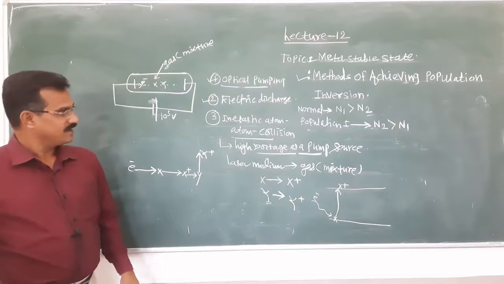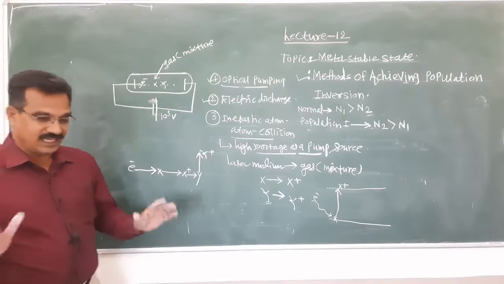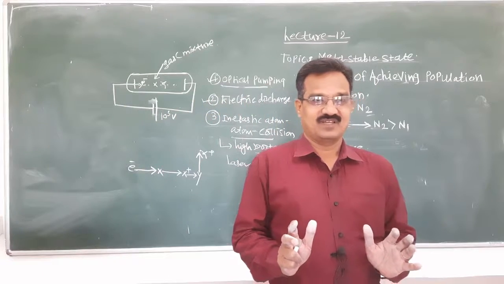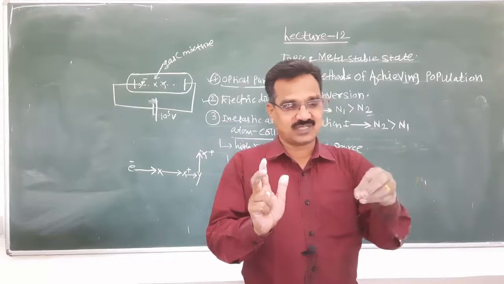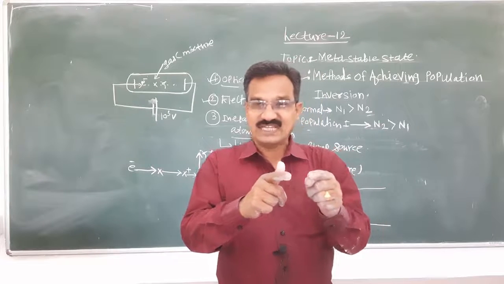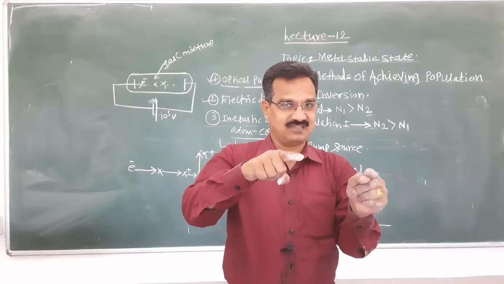Remember this. Here there is only a mixture of two gases. When the high energy electron first collides, there is initially an inelastic collision between the electron and the X gas atom.